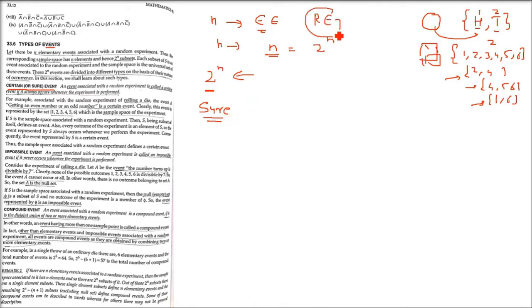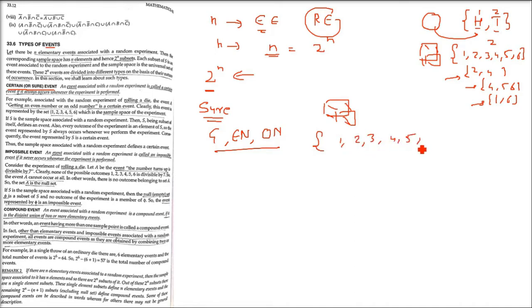The first is certain or sure event. An event associated with a random experiment is called a certain event if it always occurs whenever the experiment is performed. For example, getting an even number or an odd number. We have an OR here. When you throw a die, either 1, 2, 3, 4, 5 or 6 will come.